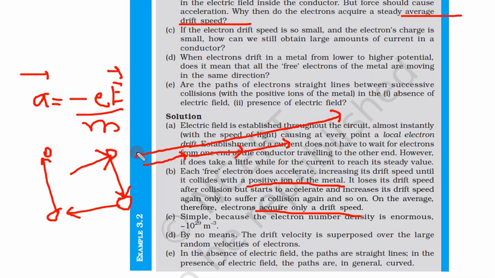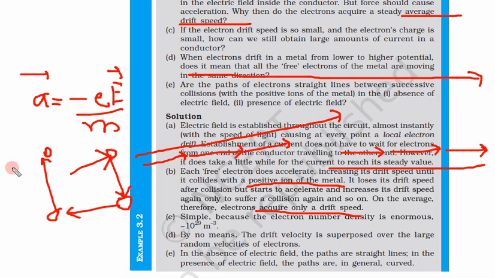Why? Because if there is acceleration on the road, a car will start moving faster and faster if there is no disturbance in its path. But as we drive a car on the road, it accelerates, then suddenly reaches a constant speed, or it has to stop because of other vehicles, then again starts, then again stops, then starts, then stops. That's why there is some average velocity. Similar is the case with this electron.